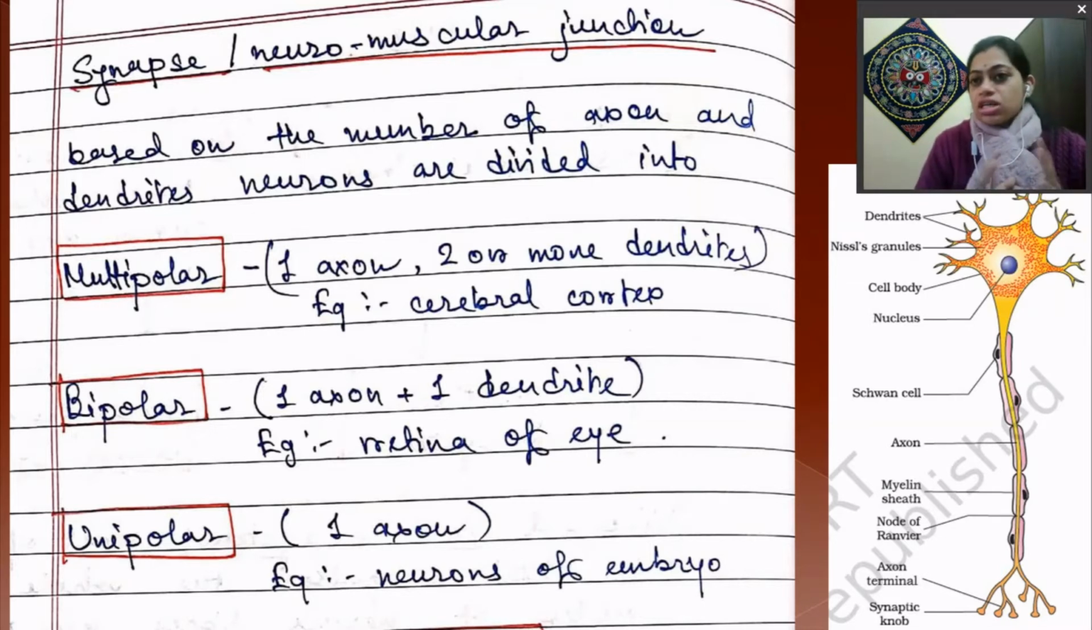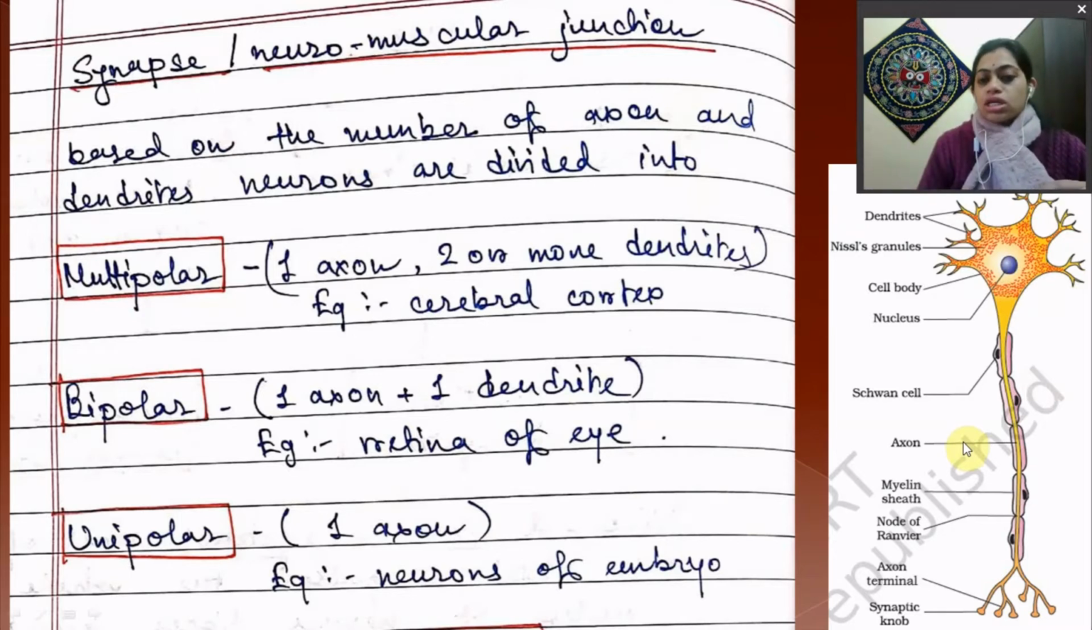Based on the number of axons and dendrites, neurons are divided into three groups. Number one is multipolar. That means there is one axon and two or more dendrites. This is the picture of a multipolar neuron, and this type of neuron is present in the cerebral cortex. The cerebral cortex is the part of our brain, the forebrain, right?